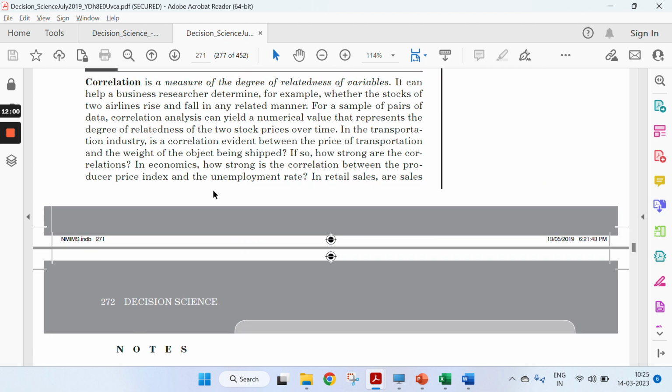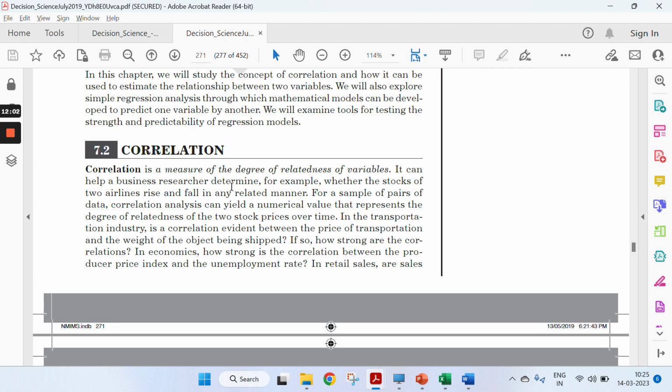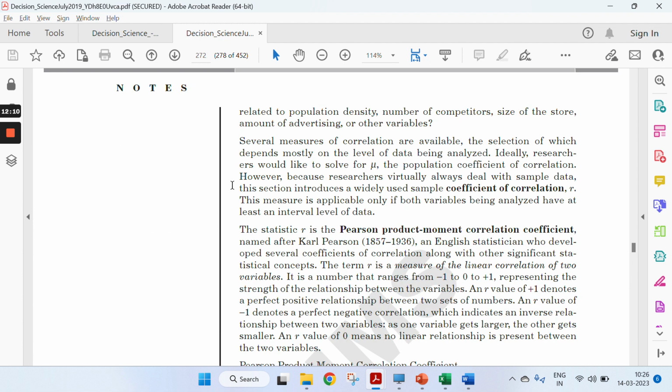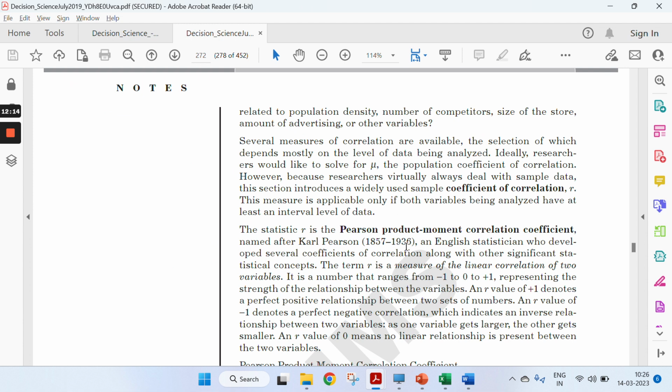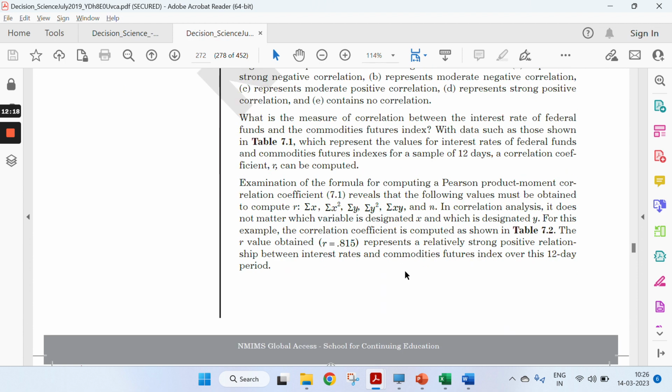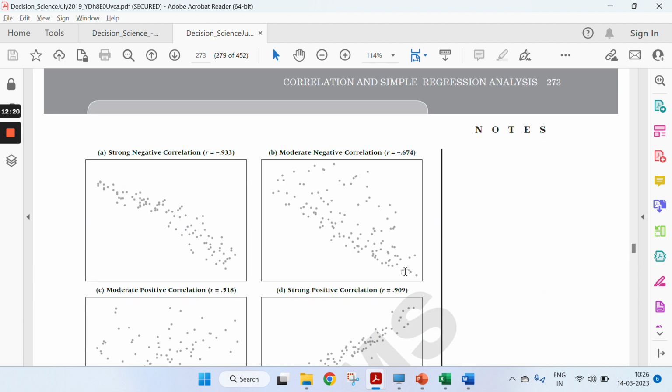If you go to page 271, it's clearly mentioned what correlation is. It's simply the degree of relationship, or you can say the relatedness between two variables, right? So first you need to explain the correlation. You just detail it out. Pearson coefficient, you can also mention this. And after that, you need to explain the different types of correlation.